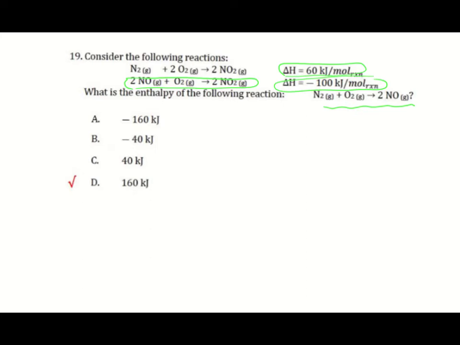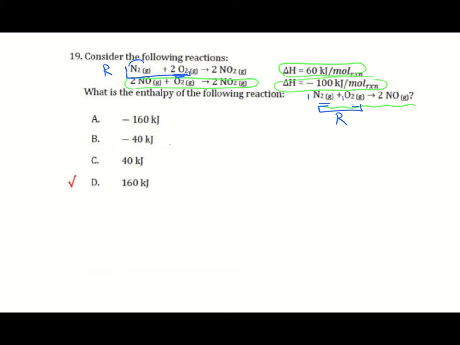How to calculate it? Here we are applying Hess's law. We need to look at reactants and product to see if they are on the correct side of the arrow or not. Here we have N2 and O2 on the reactant side, and here N2 and O2 are also on the reactant side, and they have one mole.